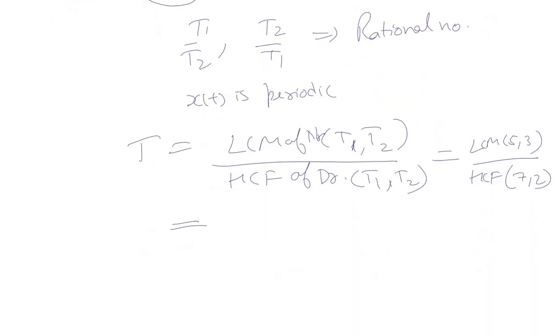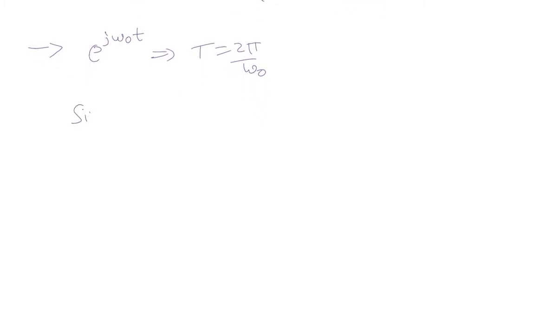LCM of 5, 3 will be 15, and HCF of 7 and 2 will be 1. So the time period of x of t comes out to be 15. One important result: we have already seen that the fundamental period of a complex exponential is 2 pi by omega naught. Similarly, the fundamental period of a sinusoidal signal is also 2 pi by omega naught.